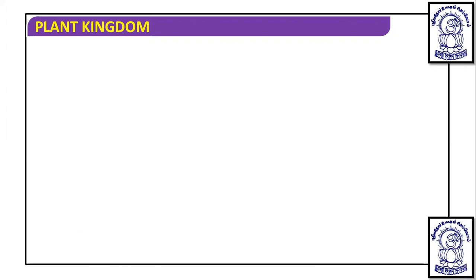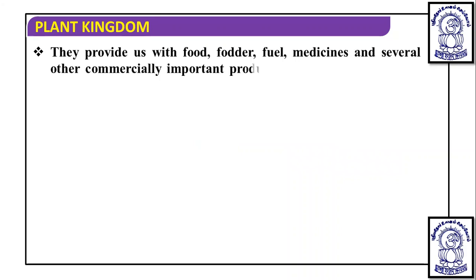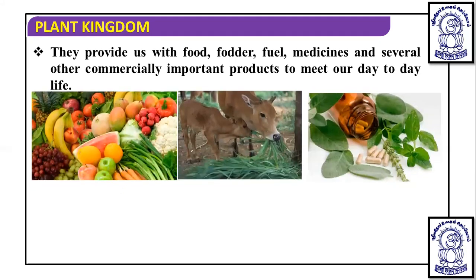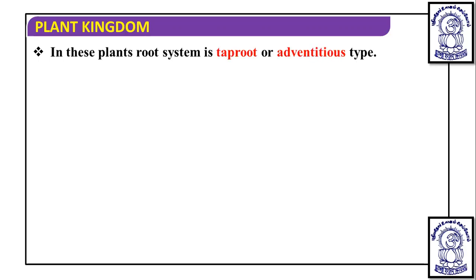Now, angiosperms specifically provide us with food, fodder, fuel, medicine, and several other commercially important products to meet our day-to-day needs. Whatever plants we find near our habitat provide us with these things. So it is useful as food for us as well as for some of the animals.